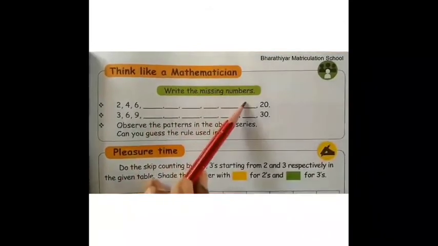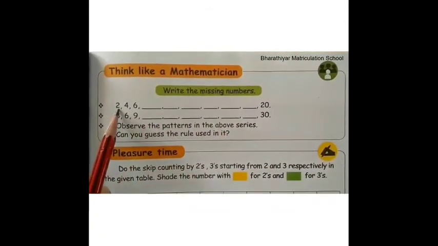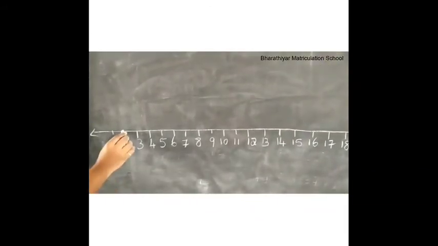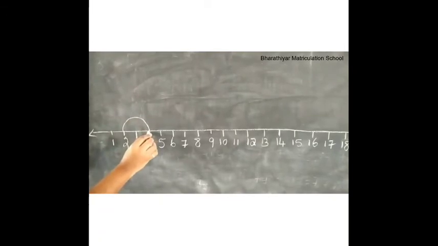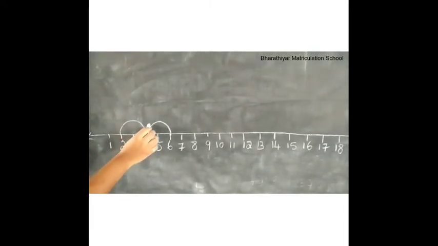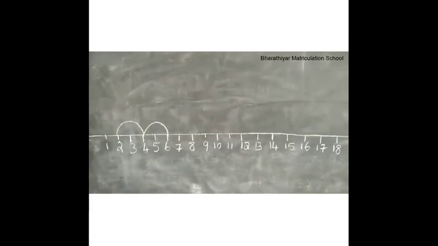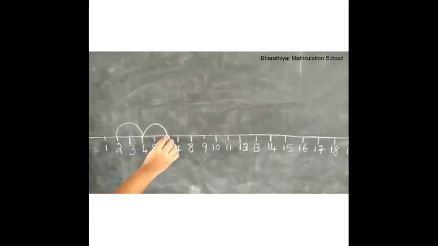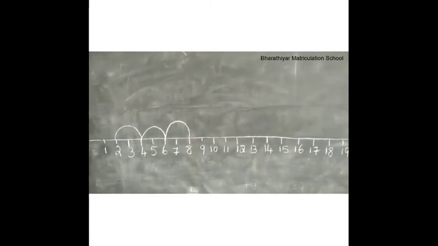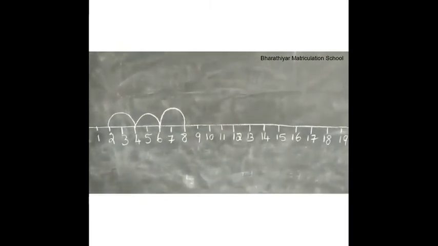Write the missing numbers. First one, 2, 4, 6. Look at this number line, children. 2, 4, 6. Can you guess the rule used in it? It is skip counting by twos. So, what will be the next number? Yes, number 8. Children, can you tell me all the missing numbers now?